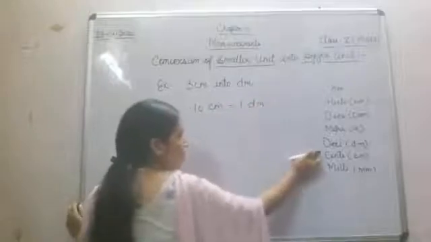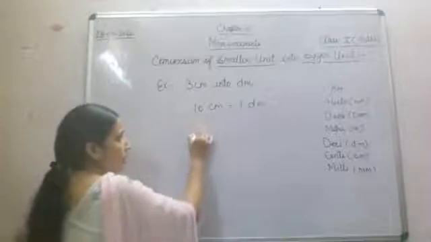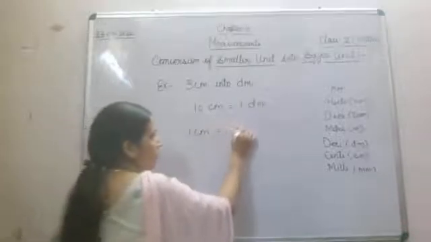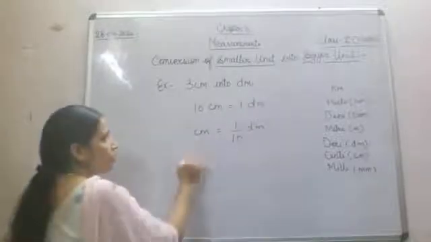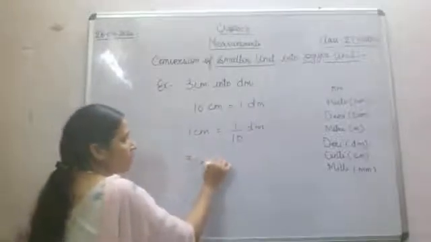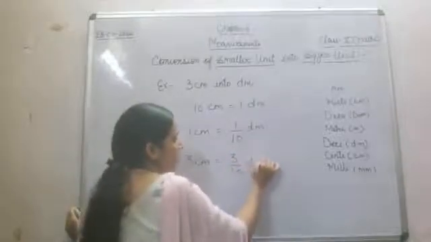This we have seen from here. 10 centimeter are there in 1 decimeter. Now 1 centimeter will become 1 by 10 decimeter. So then 3 centimeter will become 3 by 10 decimeter.